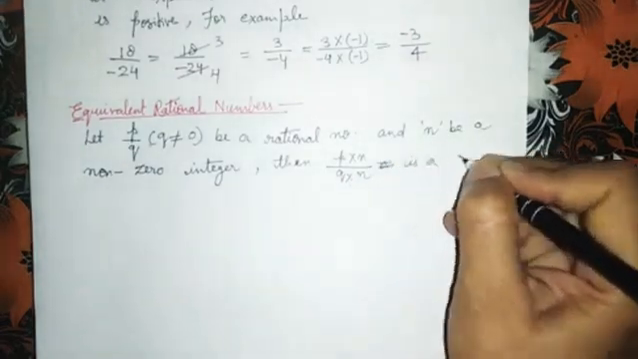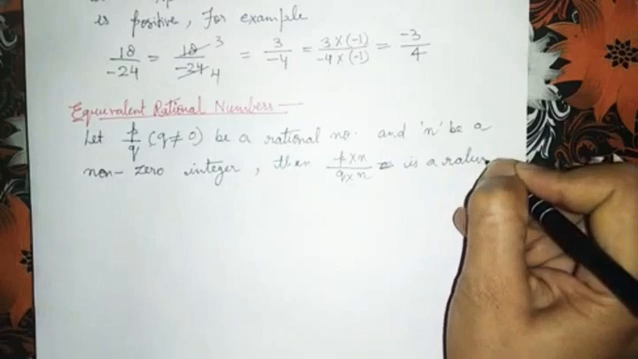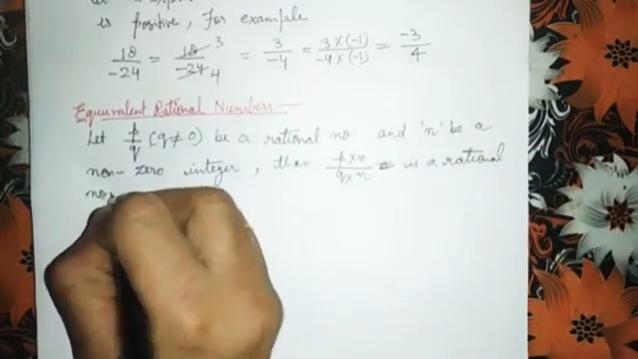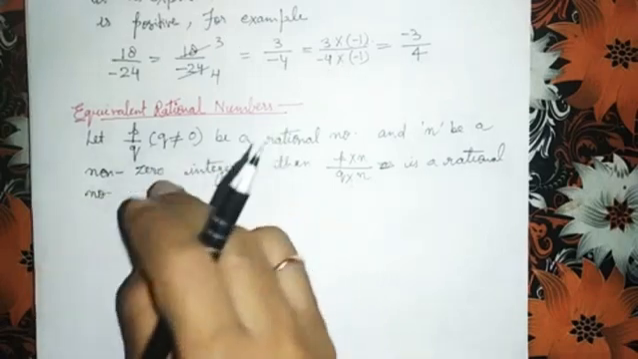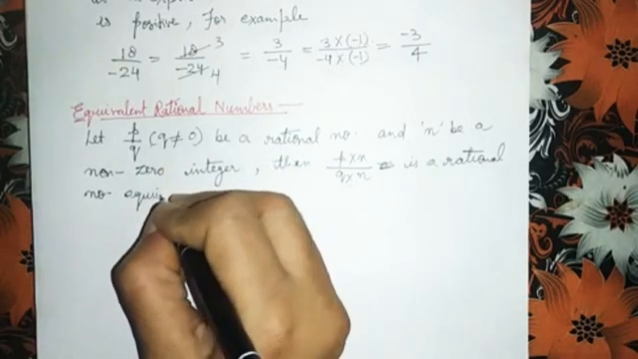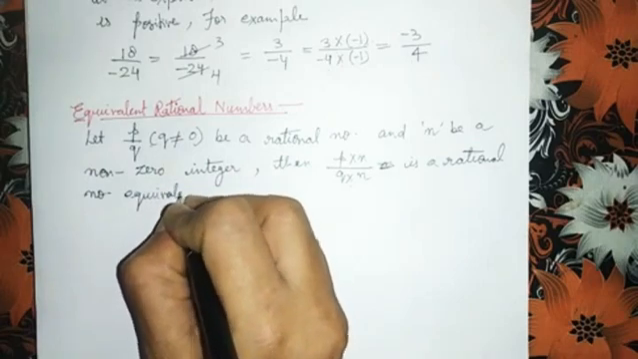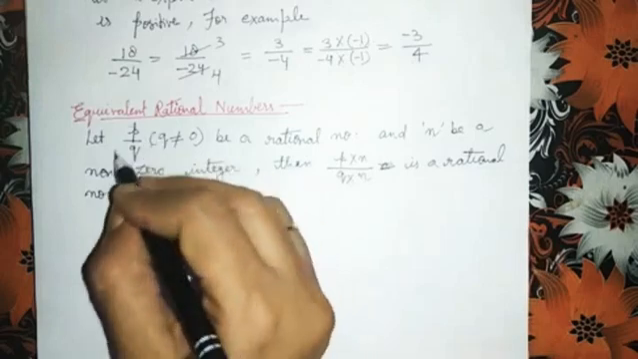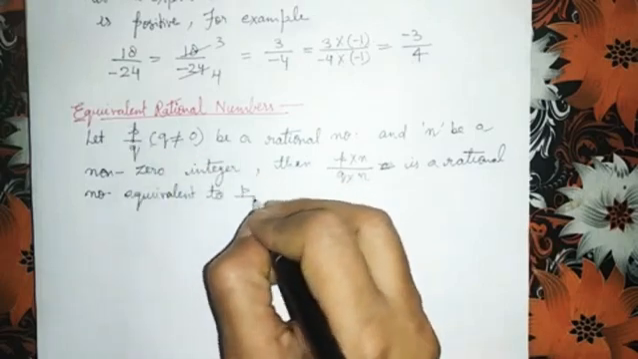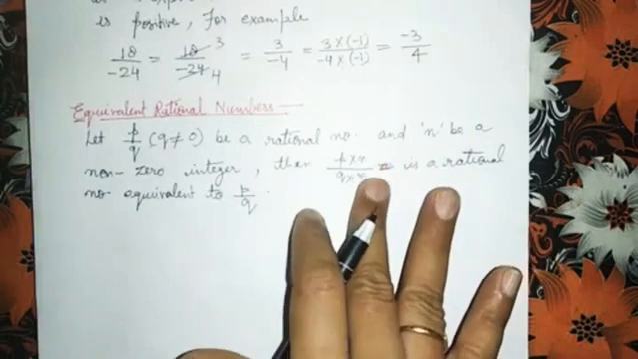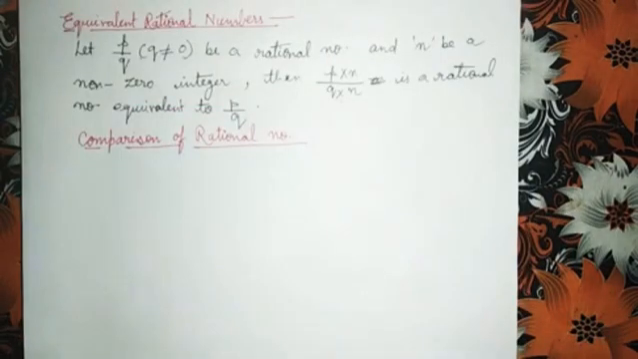Is a rational number, which is equivalent to P upon Q. Now see the next thing.